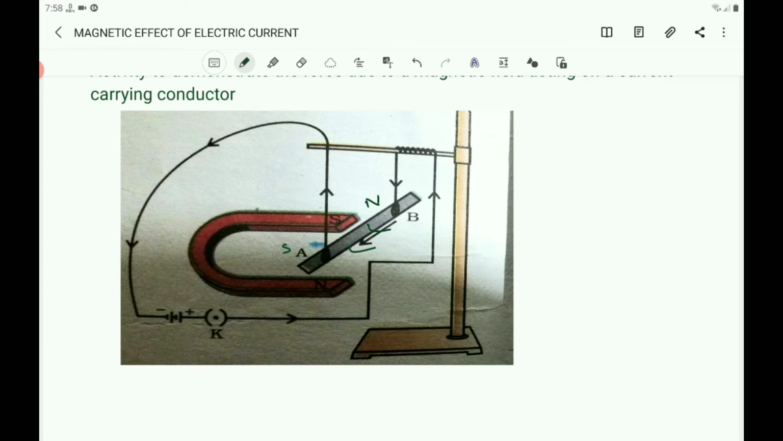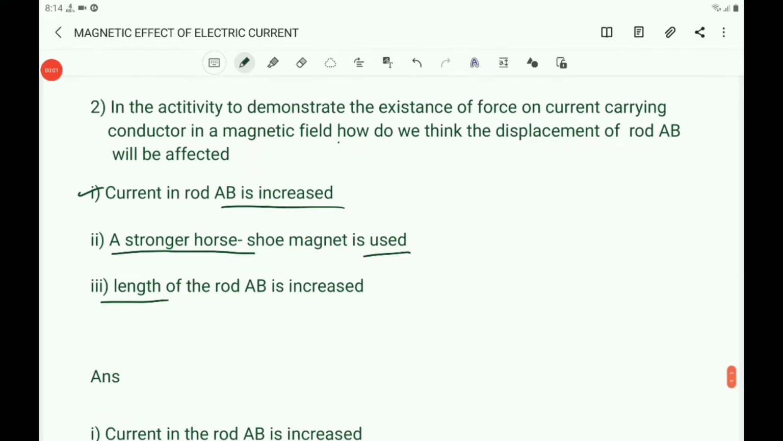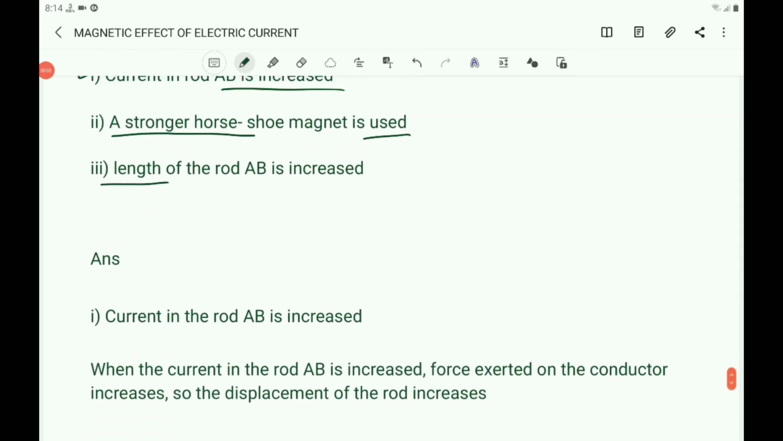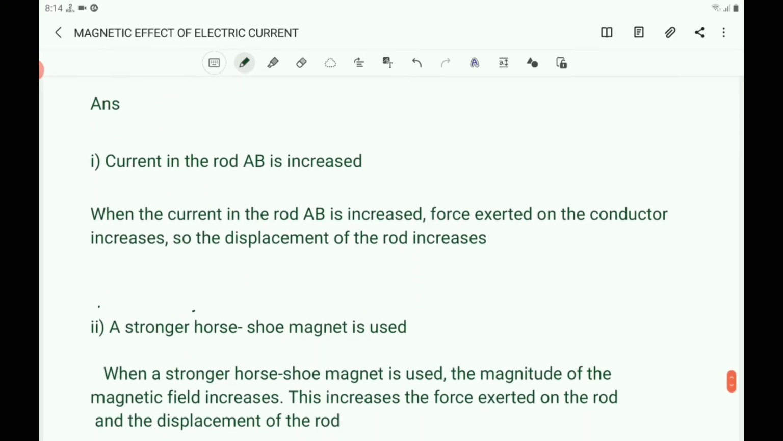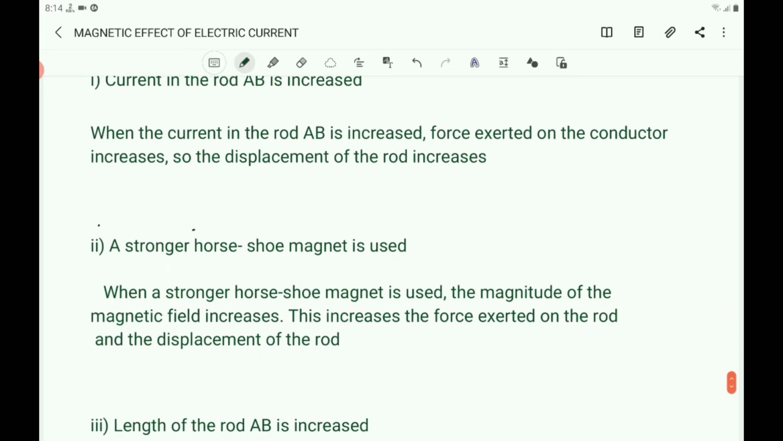Now you write the answer for the question. What is that first one? Current in the rod AB is increased. What you have to write? When the current in the rod AB is increased, force exerted on the conductor increases. So the displacement of the rod increases.